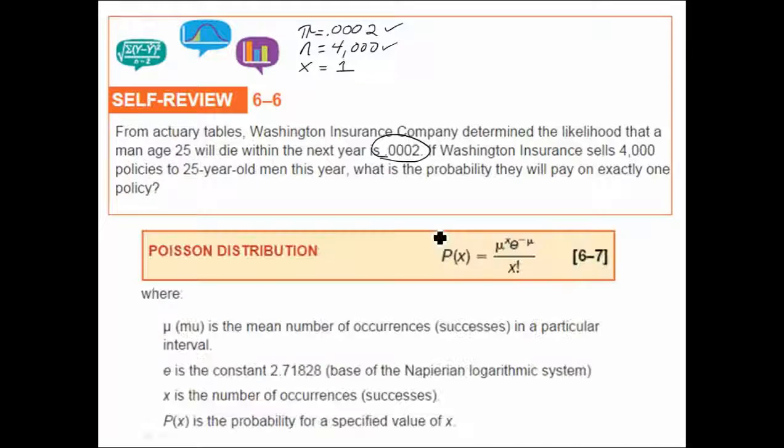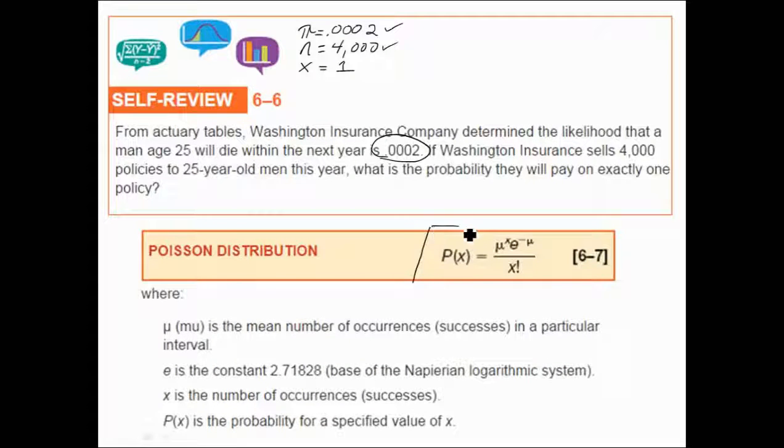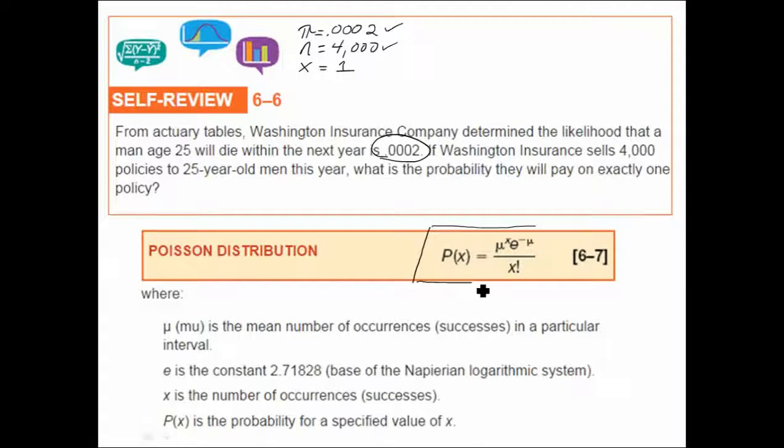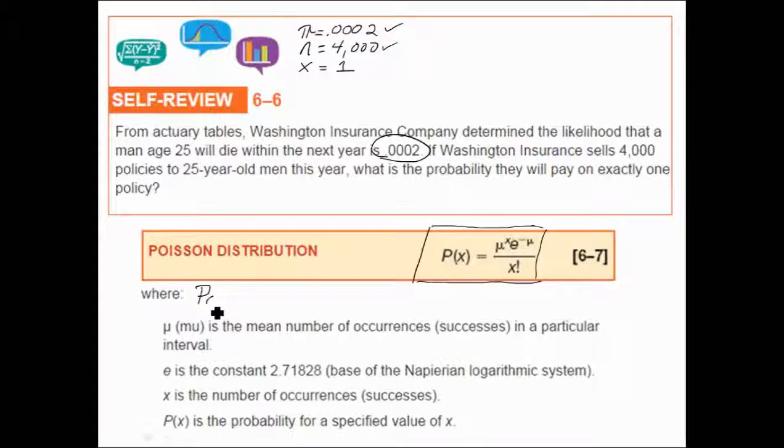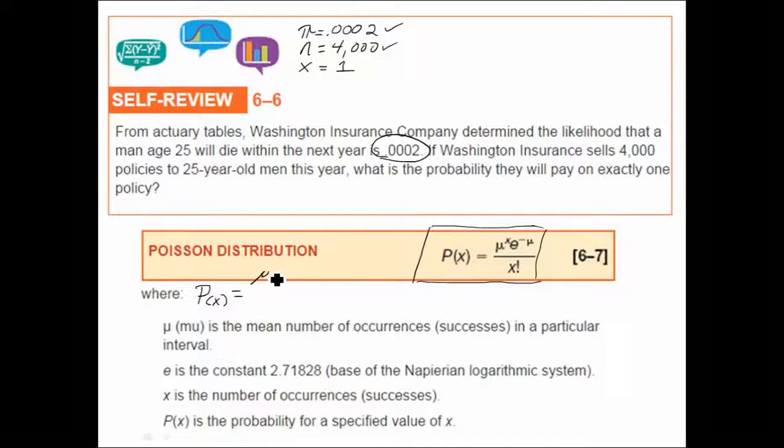Let's do this first by using the formula, and then we'll make it easy on ourselves and use the table. Here is our Poisson distribution formula. Let me go through it for you. To figure the probability of a particular number of successes, we'll take the mean average, which is the mu, to the power of x. That was our number of successes.